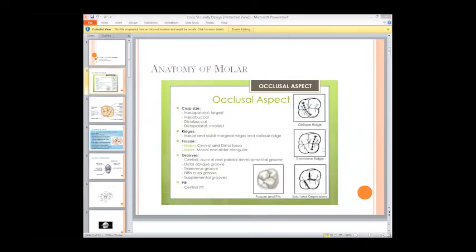Second, we have the transverse ridge. It starts from the distobuccal cusp to the distopalatal cusp. This is the buccal side, this is the palatal side.